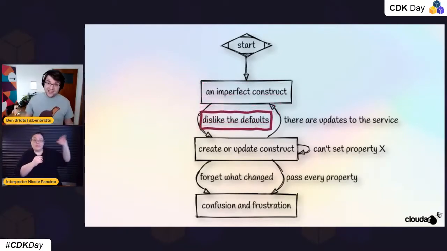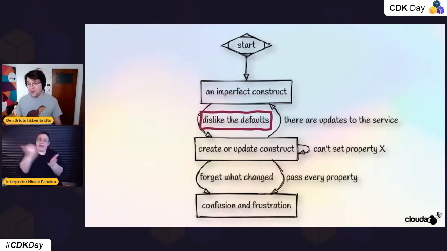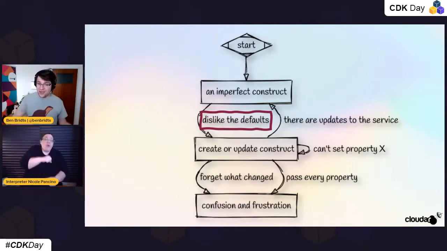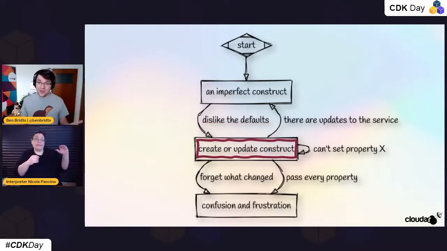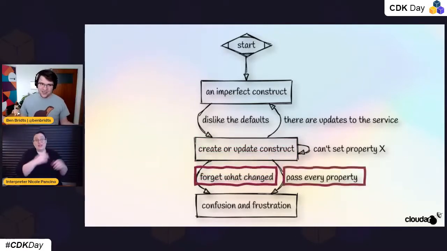So we follow that same cycle again. And now we also have to be careful about not introducing any breaks in stacks that might already be using the older construct. So that's either being very careful, or maybe having different versions of constructs. Anyway, it gets complicated, and this can repeat as well, of course. And in the end, after certain iterations of either of those things, it gets very muddled and very confusing.